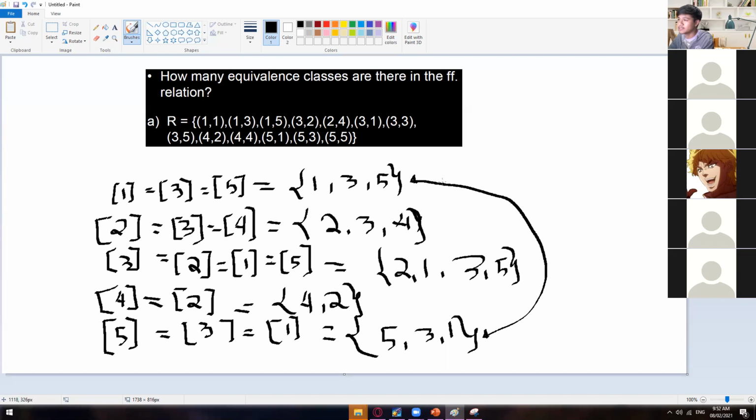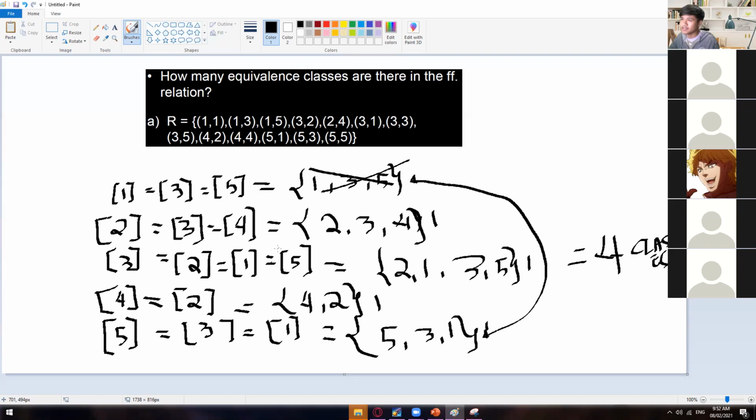This is one class, another class, and then another class. But we can eliminate the other one since we already have this one. So we only have a total of 1, 2, 3, 4 classes.